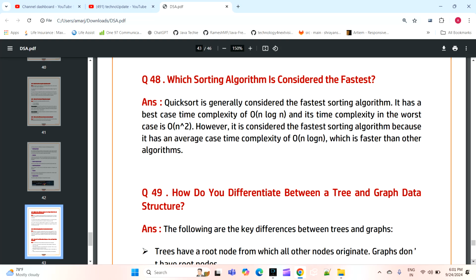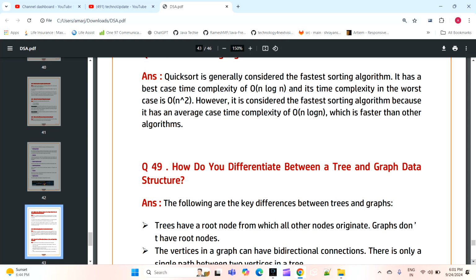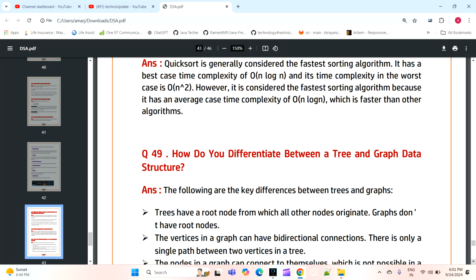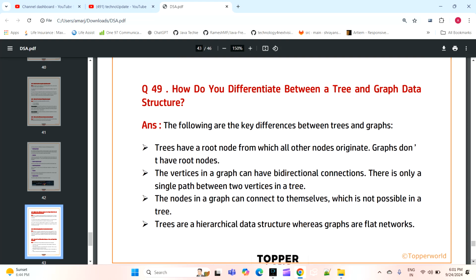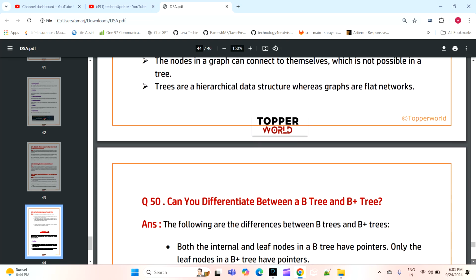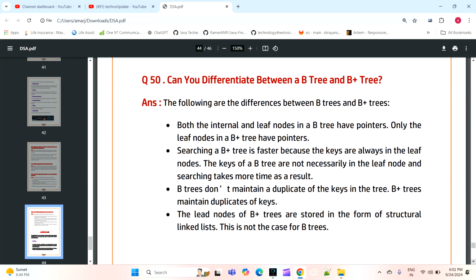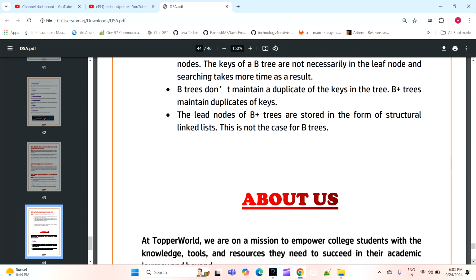Now the next question is which sorting algorithm is considered the fastest? Either quick sort or any other sort. How we will find what the complexity will be and what the worst case, best case, average case and all are, how we will find that. The next question is what is the difference between tree and graph data structures? When do you go for the tree, when to go for the graph? The next question is can you differentiate between B tree and B plus tree? What is B tree, what is B plus tree and all.